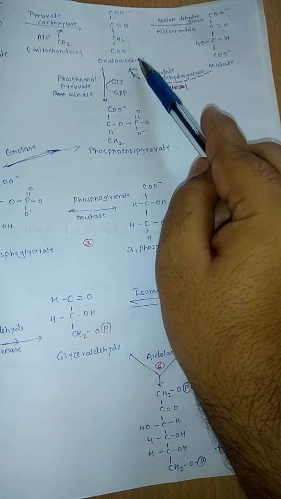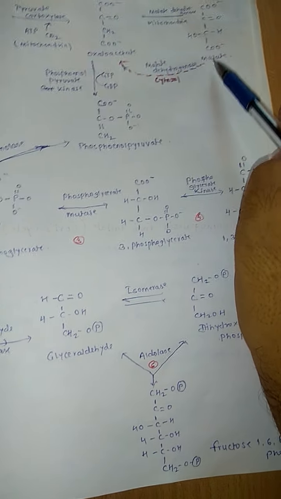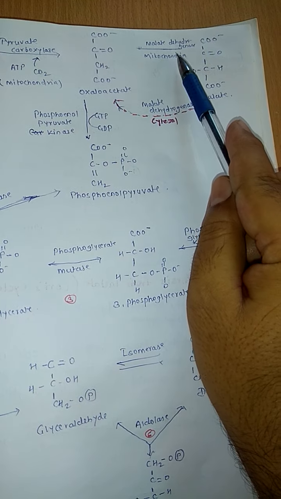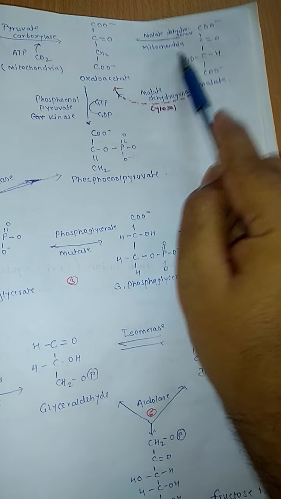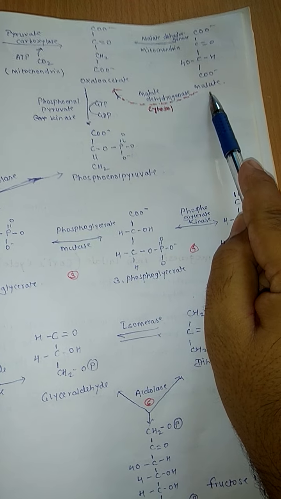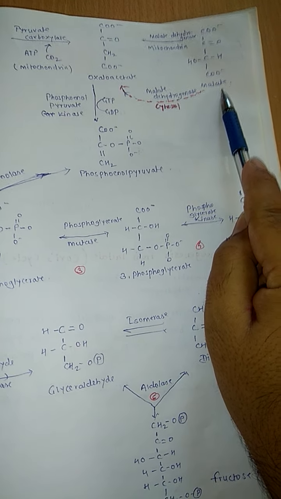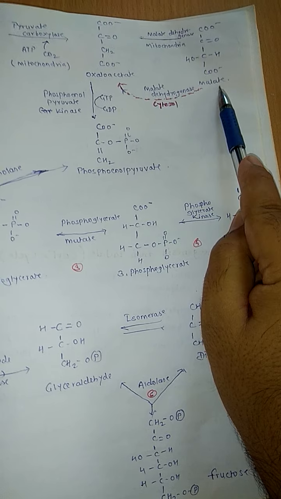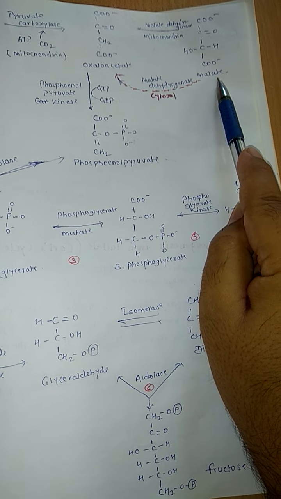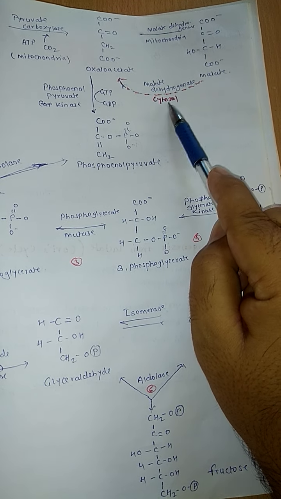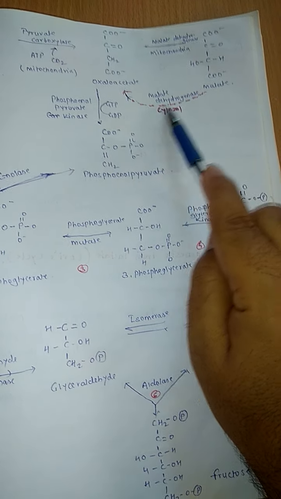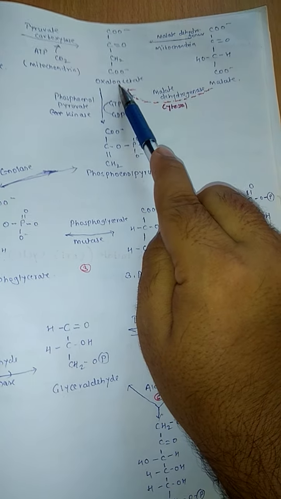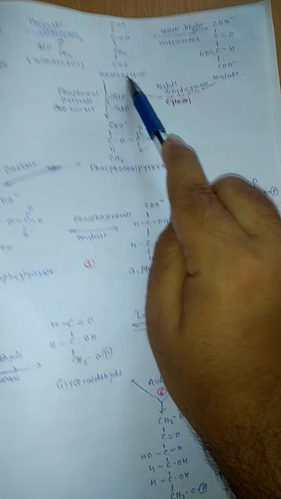For that, oxaloacetate is again converted into malate in the presence of the enzyme malate dehydrogenase in the mitochondria. Now this malate is permeable to the semi-permeable membrane of the mitochondria, and this malate comes back to the cytosol. Now in the cytosol, this malate is again converted into oxaloacetate.